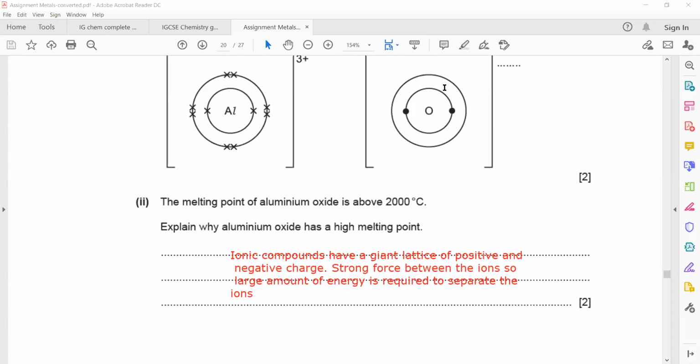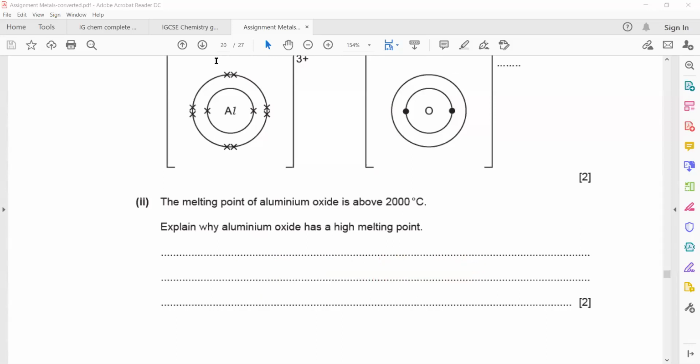Like Abdullah, you mentioned here, strong force between ion and electron. This is wrong, because the force between the positive ion and electron is called a metallic bond. In ionic bond, it is called lattice attraction. You thought it is aluminum, but because it's a compound, aluminum oxide, you have to explain that compound.